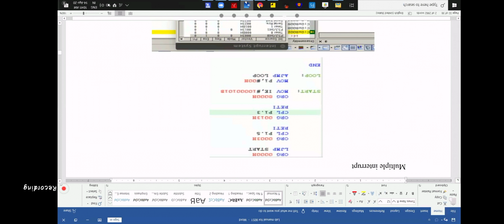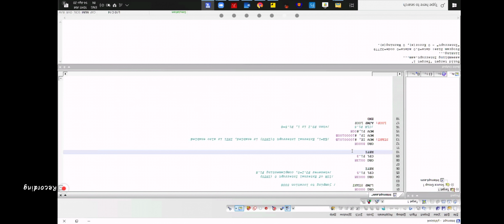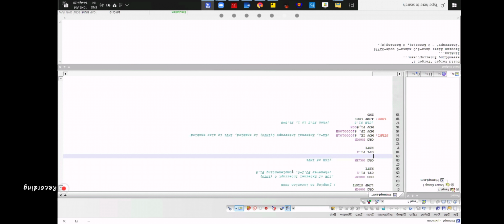The program at 0003 is for INT0, and this is the ISR of INT1. That time I'll be complementing P1.3.